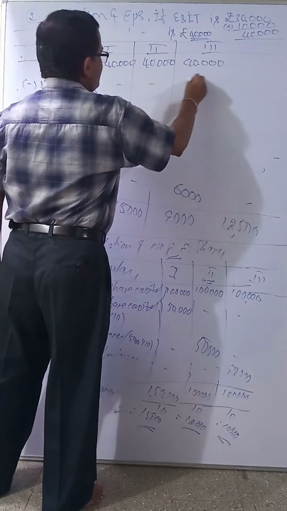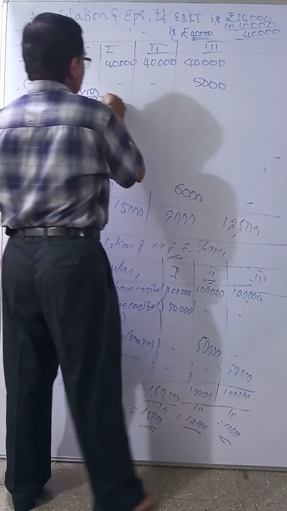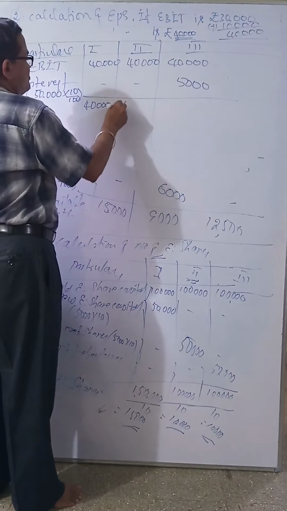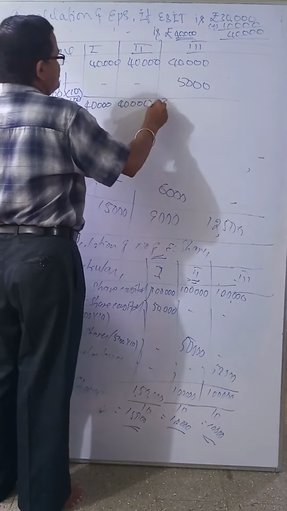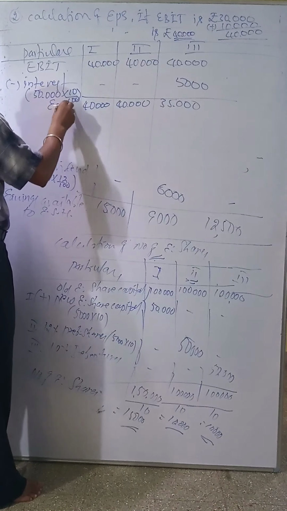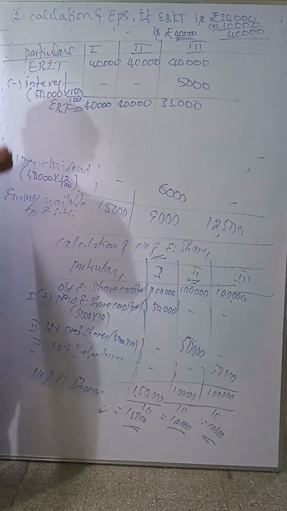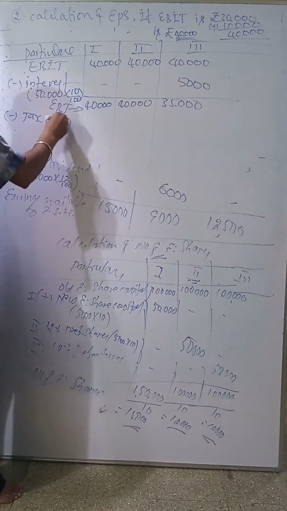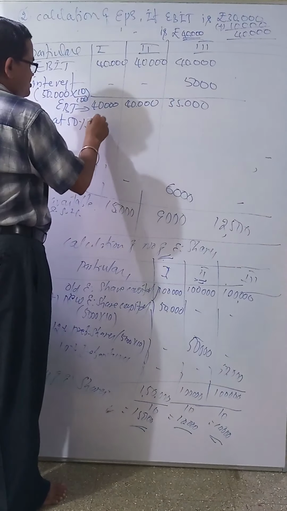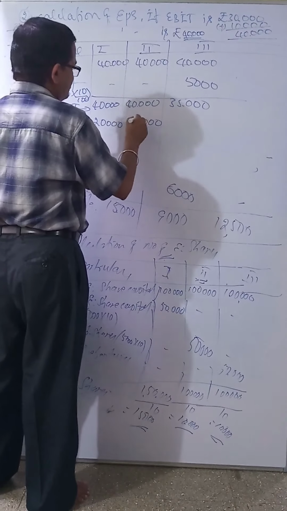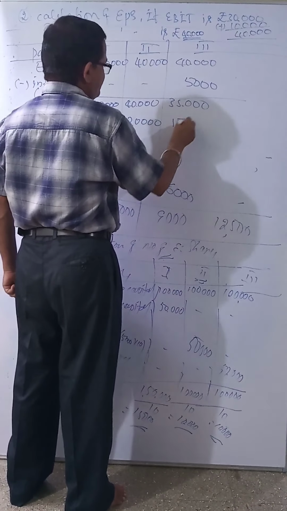Third column, how much? 5,000. So 40,000 here also 40,000. This minus this, 35,000. This is called EBT. Less tax, deduct at 50%. It's common. Half of this 20,000, half of this 20,000, half of this 17,500.